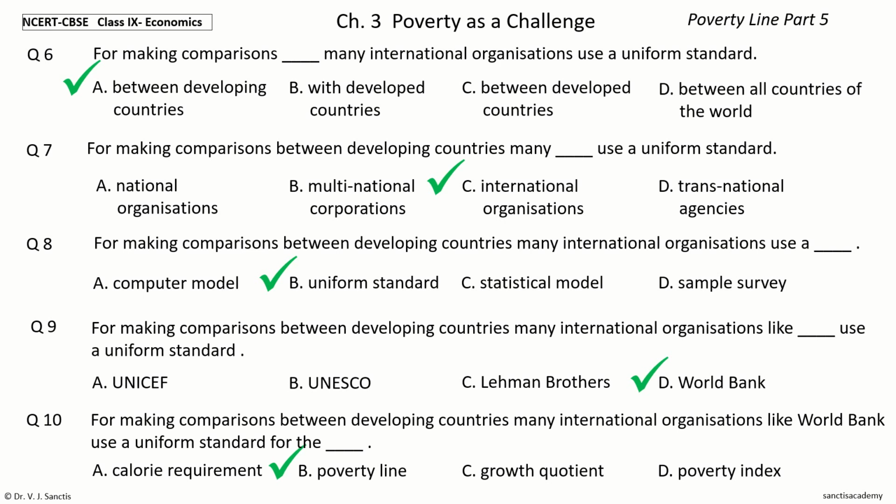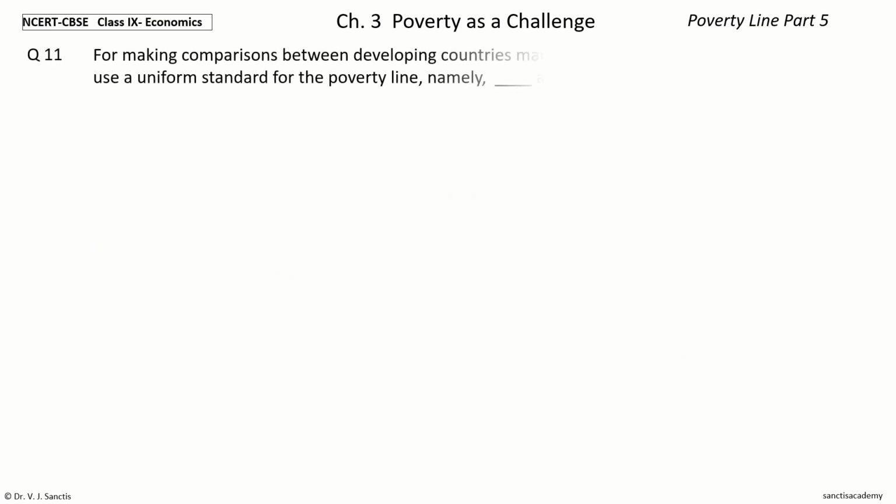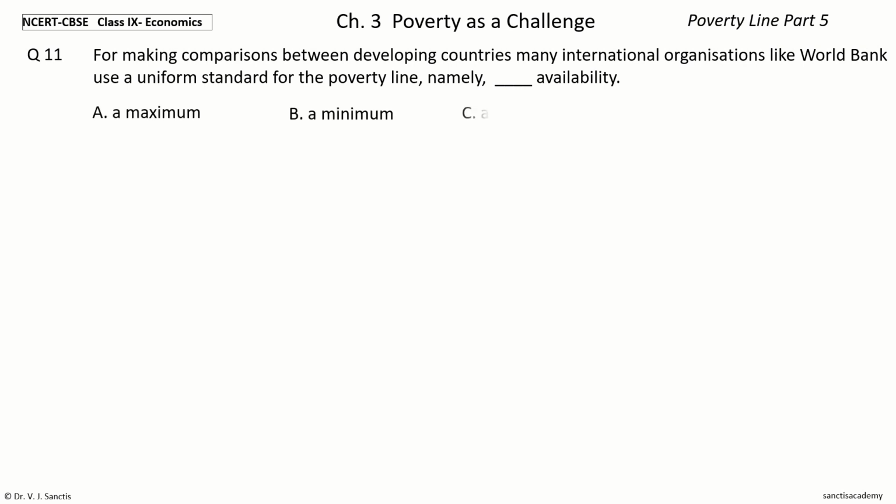Next question 11. For making comparisons between developing countries, many international organizations like World Bank use a uniform standard for the poverty line, namely dash availability. The options are a maximum, a minimum, a standard, and equal.